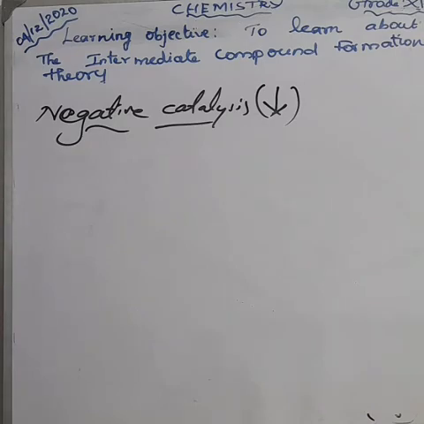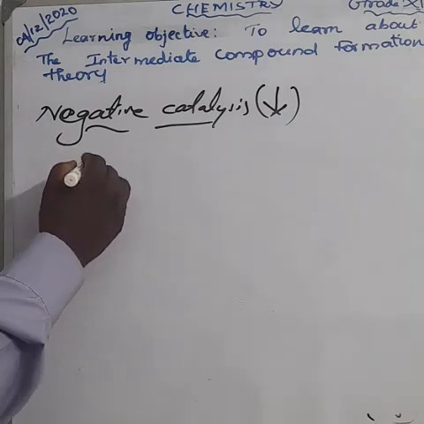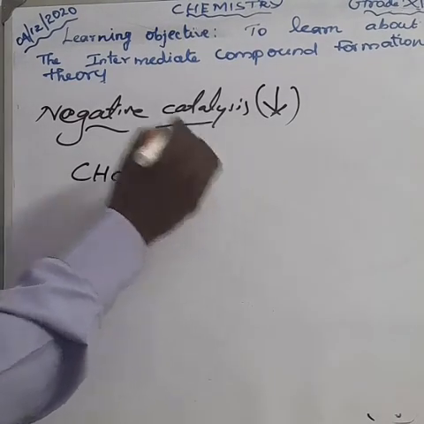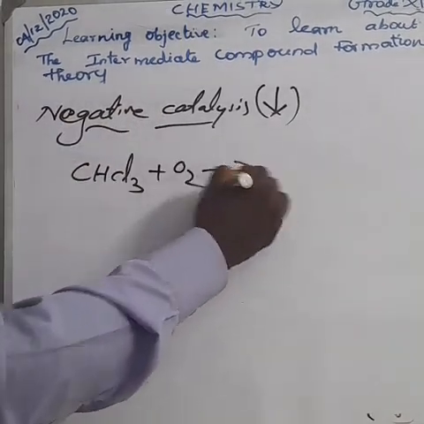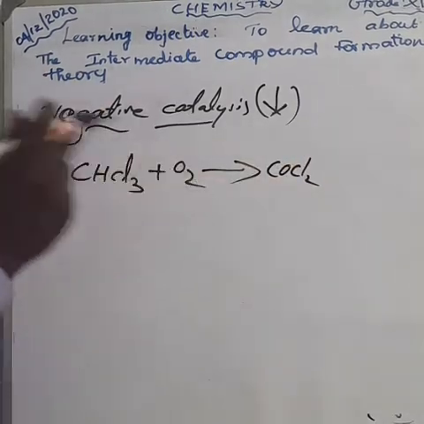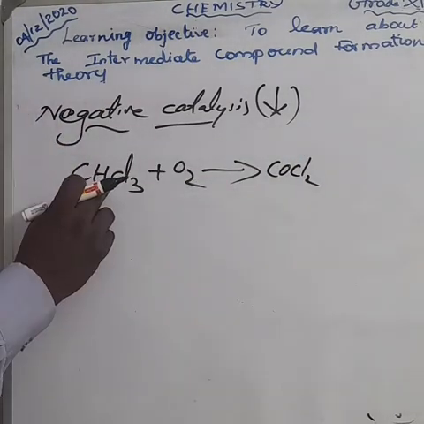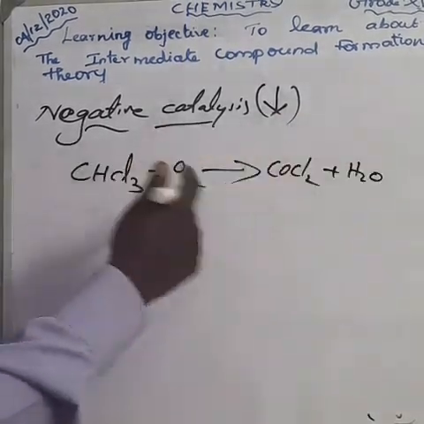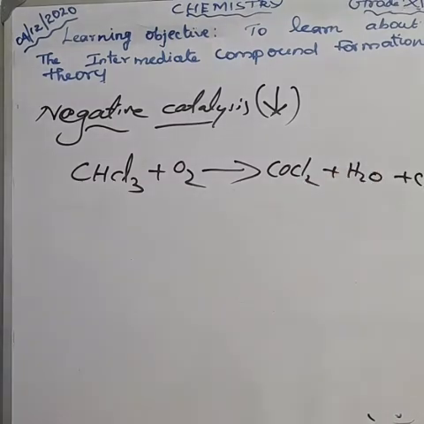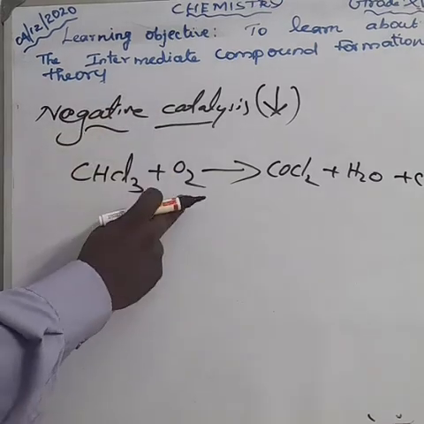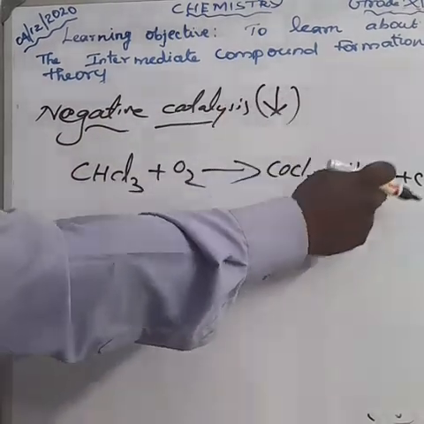For example, we can take chloroform, CHCl3. It reacts with oxygen to form carbonyl chloride, COCl2. Carbon combines with oxygen to form carbonyl chloride, and hydrogen combines with oxygen to form water, and chlorine is also given out. So what products are obtained? Chloroform reacts with oxygen to form carbonyl chloride, water and chlorine.